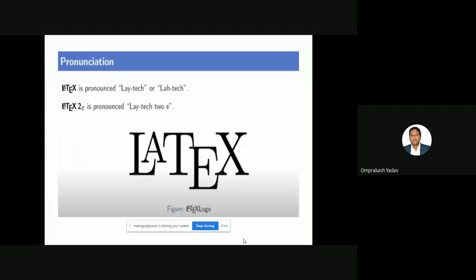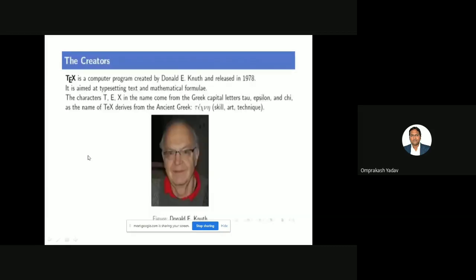Second thing regarding the pronunciation, the word is written like this, but it is pronounced as "LaTeX". It's a tech, it's not a text. And the second version of this is LaTeX 2 epsilon. And the third version is also undergoing, LaTeX 3. But currently we are using LaTeX 2 epsilon. So please remember, it's not "latex". Normally people pronounce it as "latex", but it's not. Okay, it's "LaTeX". Please remember this.